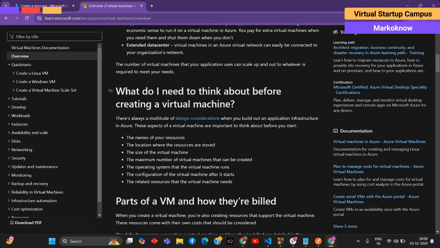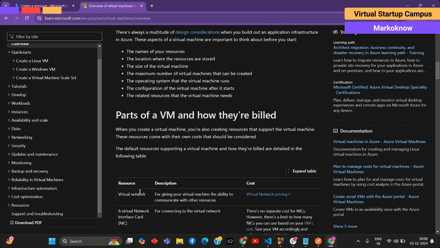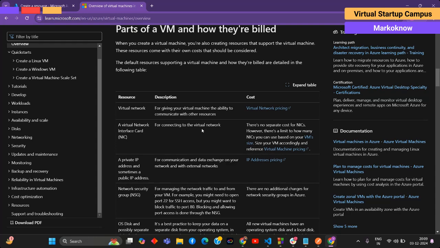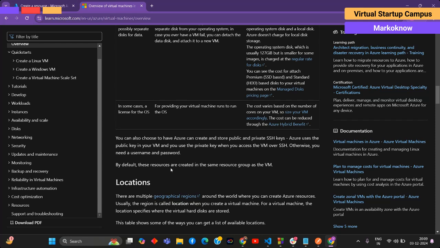What do I need to think about before creating a virtual machine? You need to know some things. I told you about pricing and subscriptions, which is mandatory, because you pay as much as you use. They are billed based on usage. This is the pricing, because they charge high prices, which is why I provided the quotations.